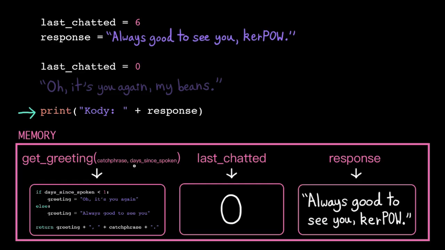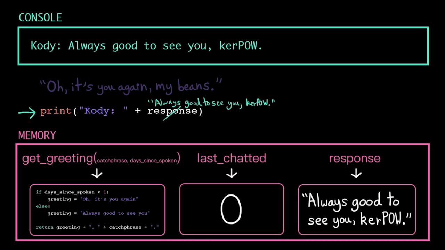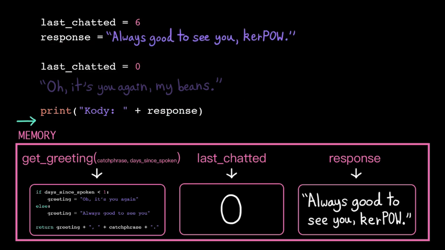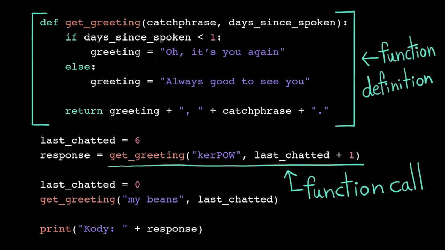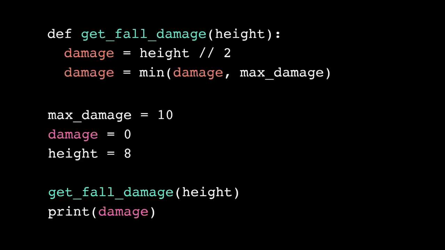We are back in our global memory space, and we have a print statement. We load in the value of response, and then we concatenate it to the first string. Once we have that single value, we go ahead and display it in the console. And then we hit the last line, so the computer clears out its global memory and terminates the program. Notice that function definition gets cleared out from memory too. The computer doesn't remember user-defined functions across program executions, so we need that function definition to teach it how to get greeting every time. What do you think happens when I run this program?